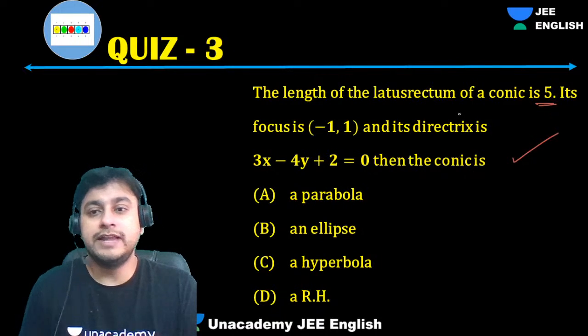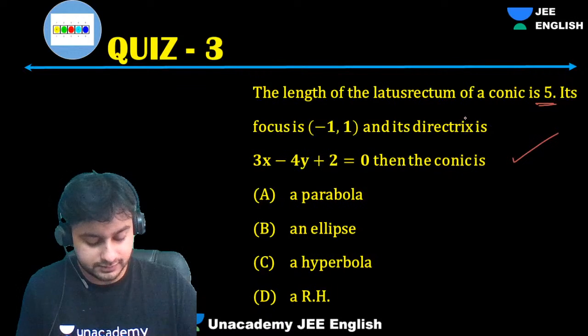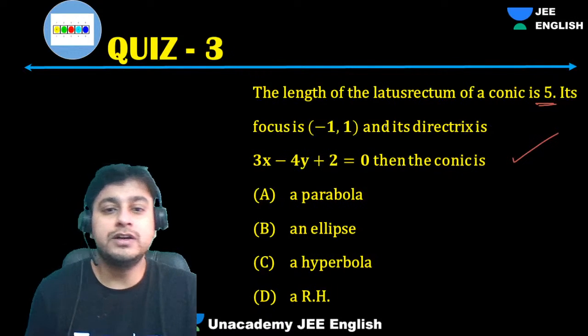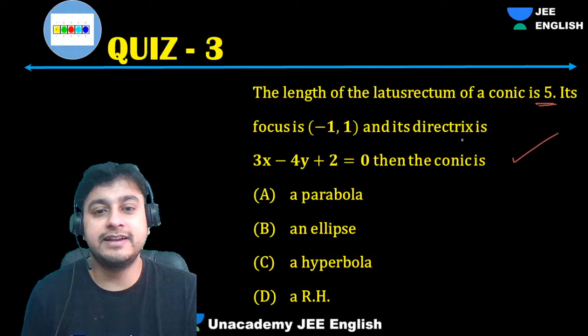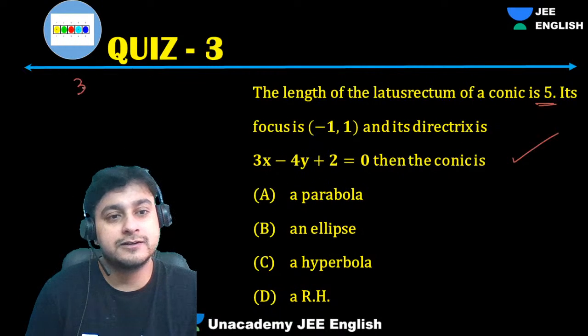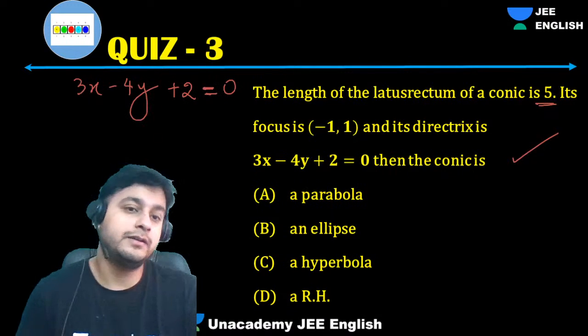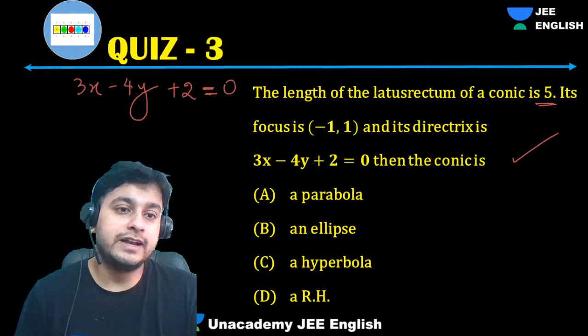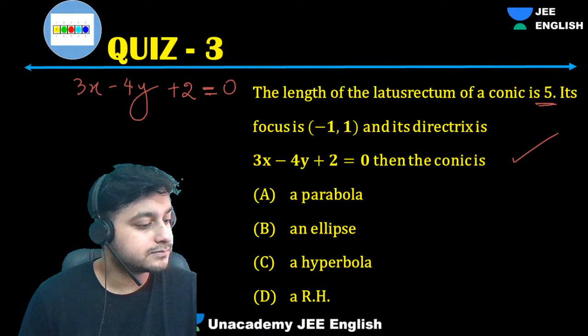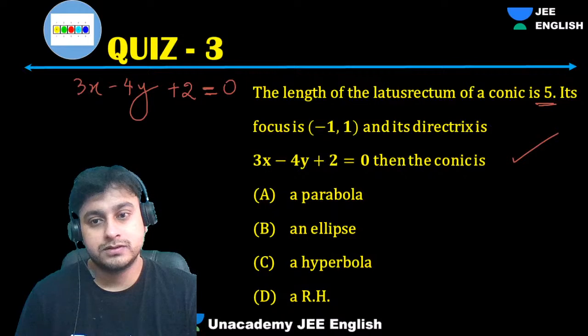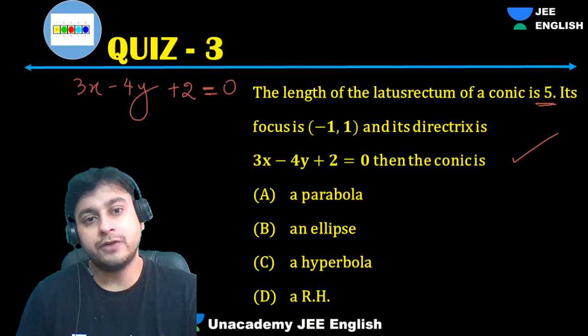Chalo. The length of latus rectum of the conic is 5. Focus is (-1, 1), and directrix is 3x minus 4y plus 2 equal to 0. Right? So what will we get? Tell me. Length of latus rectum.